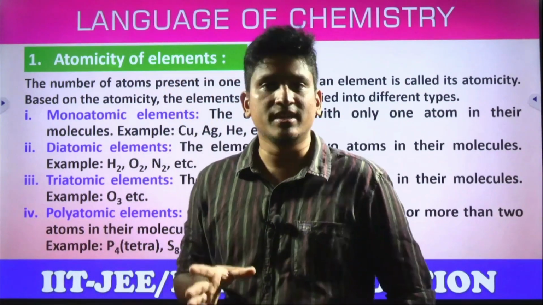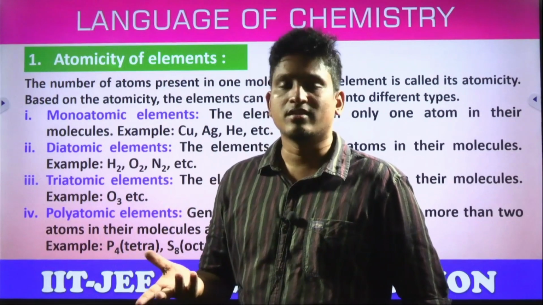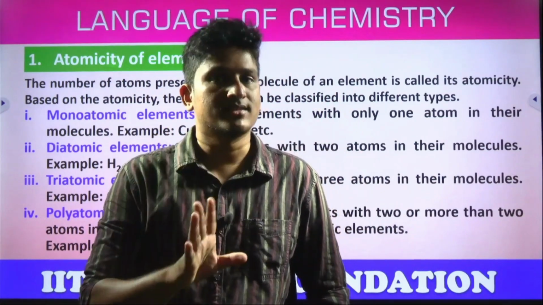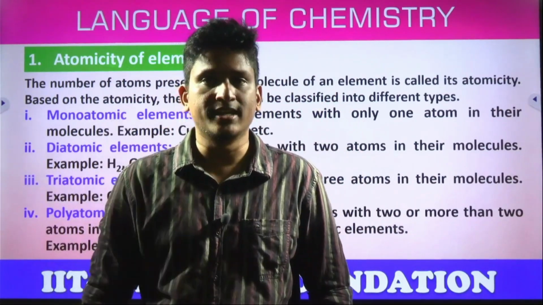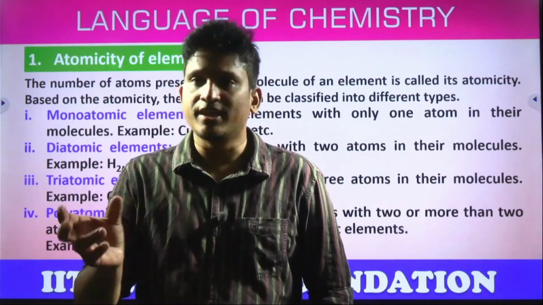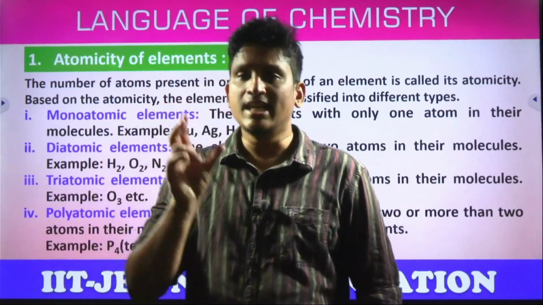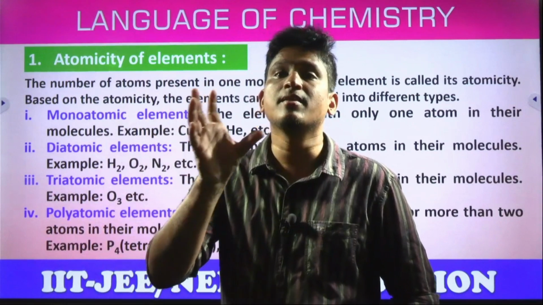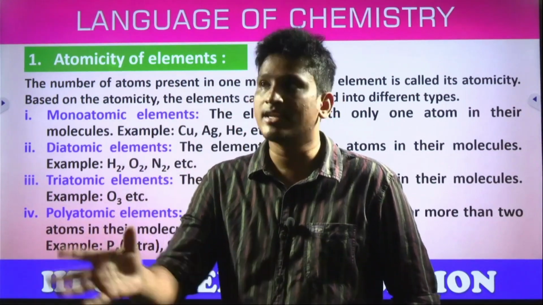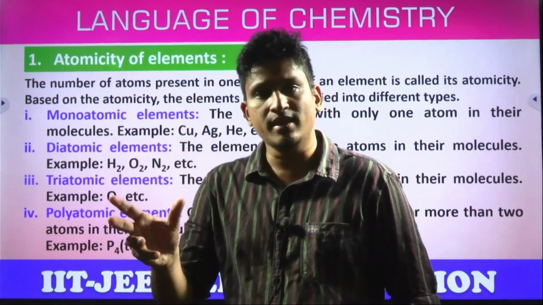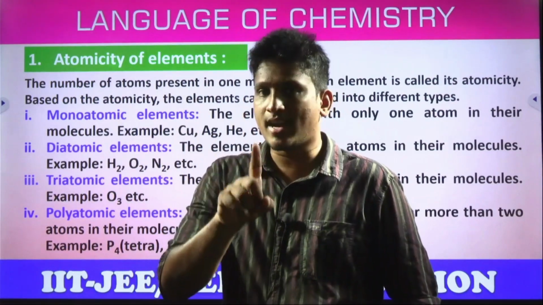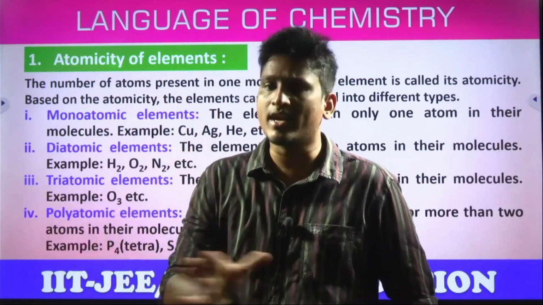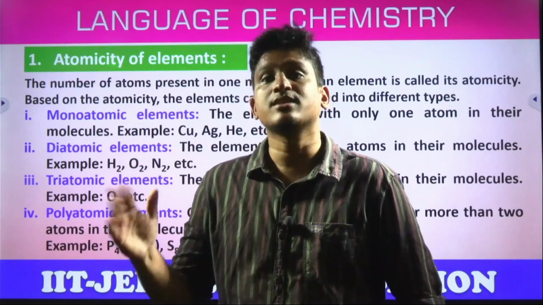But there are some elements in the periodic table, in nature also, that are completely unreactive. Those elements are called noble gases. For example, helium. Helium is present in the air. He, yes or no, the symbol. Is it reactive? No. Is it combining? No. So helium is considered as an atom as well as helium gas, which is also considered like a molecule. Helium gas, it's a gas, right? It is existing in the air with other surrounding molecules. So that's why it is also considered as a molecule. But only one atom is there, sir. No. So that's why for noble gases, helium, neon, argon, krypton, xenon, they're all one atom only. Why? Because they're not combining, uncombined. They're elements as well as molecules also.